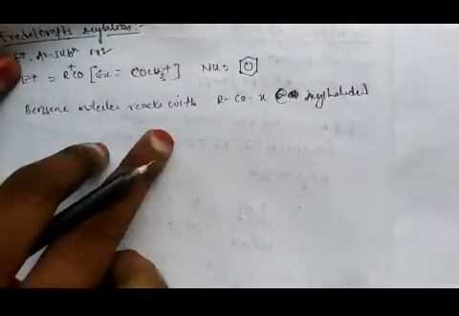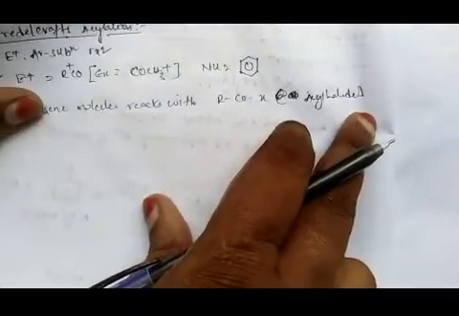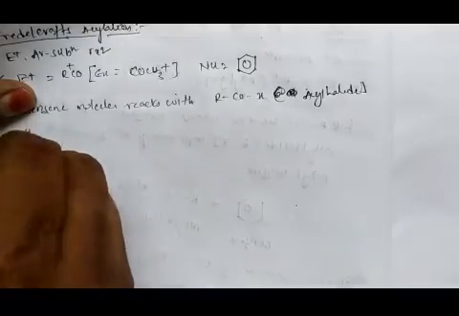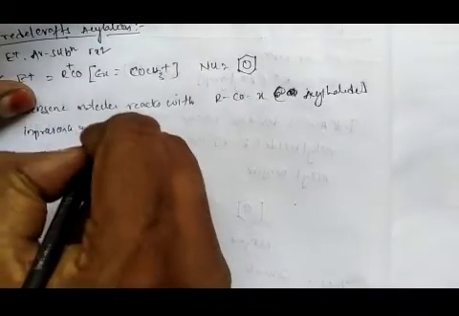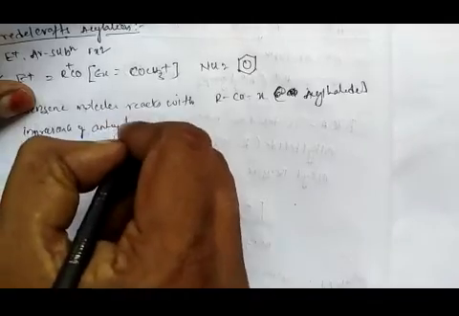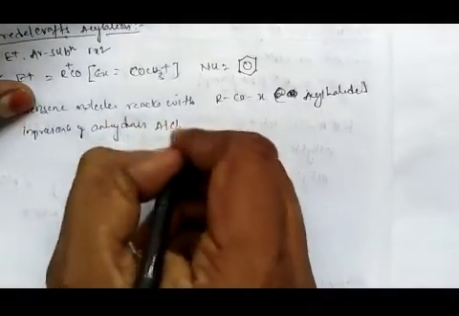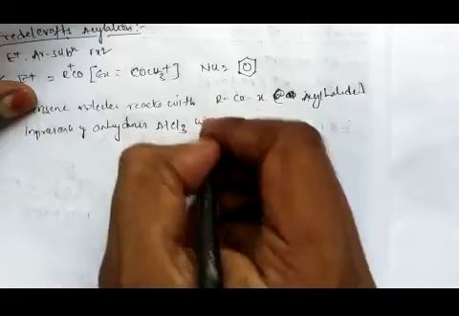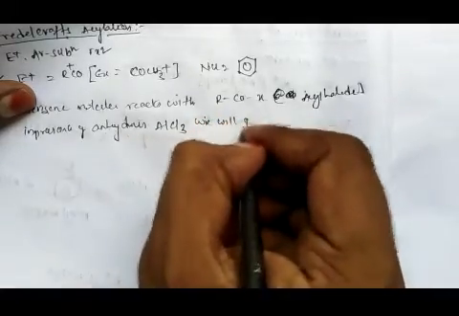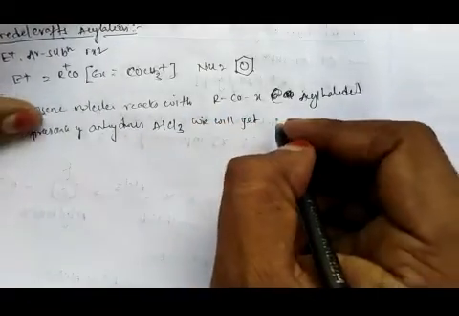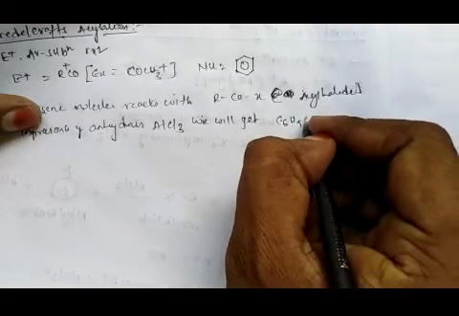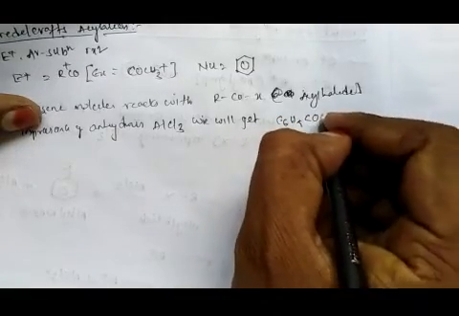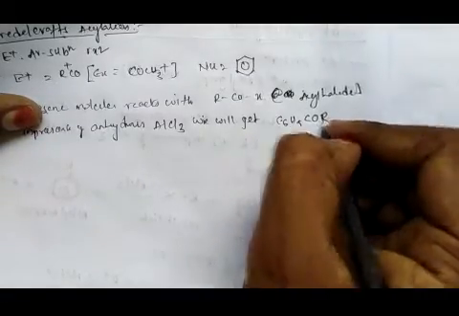Okay, whenever a benzene molecule reacts with the acyl halide in presence of anhydrous AlCl3, we will get C6H5COR.